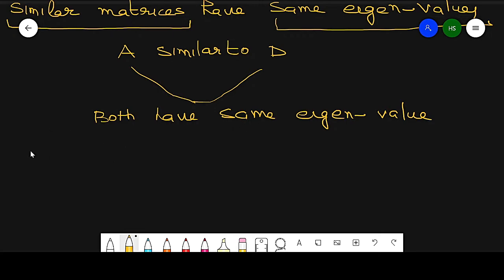Now suppose P1, P2, Pn are the column vectors of matrix P, where these are linear independent.